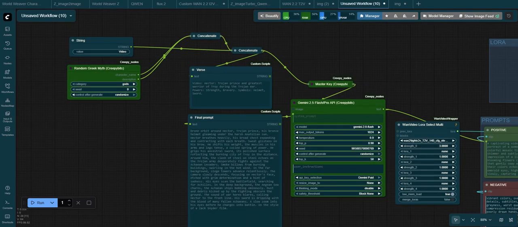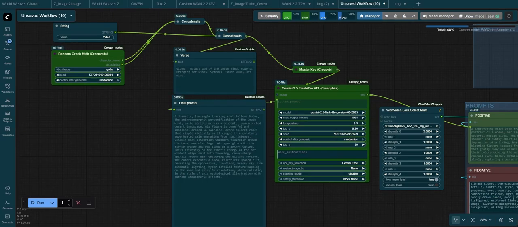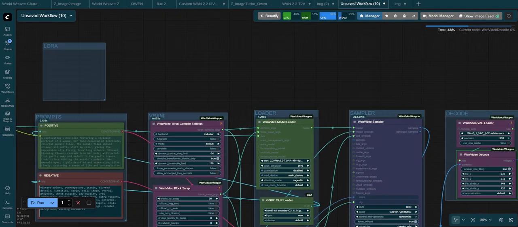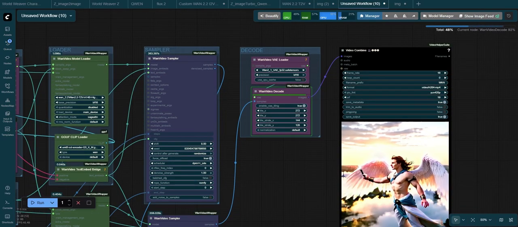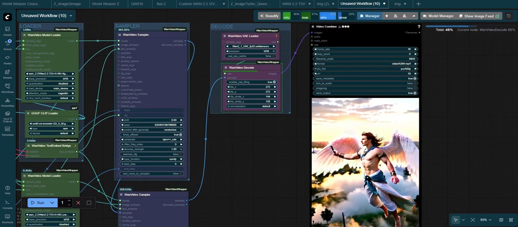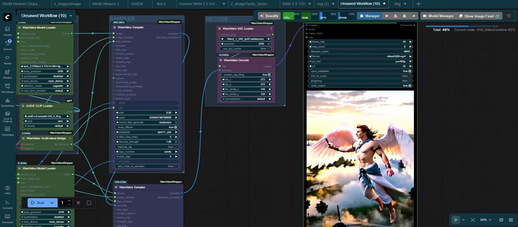And finally, let's create a video by using the random Greek mythology node. By picking gods from the drop-down menu, we get some god named Notus. Not a god I am familiar with, but let's see the result. In an earlier test, using the Heroes option, I got Icarus, as you can see in the output. Now this god named Notus is supposed to be the god of heat winds or something. So let's see the final result of how our AI and nodes interpret Notus.